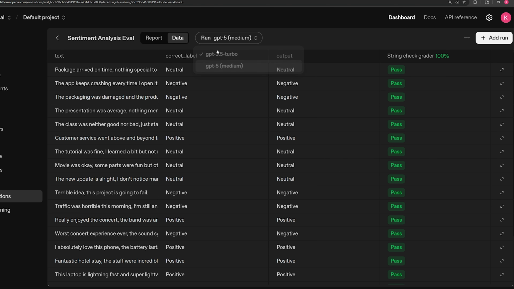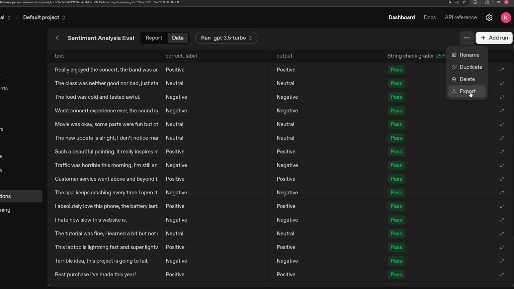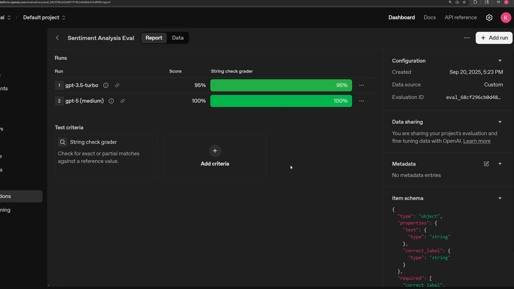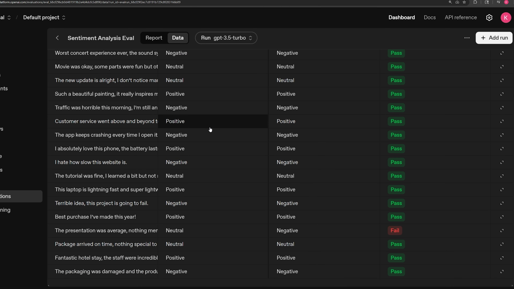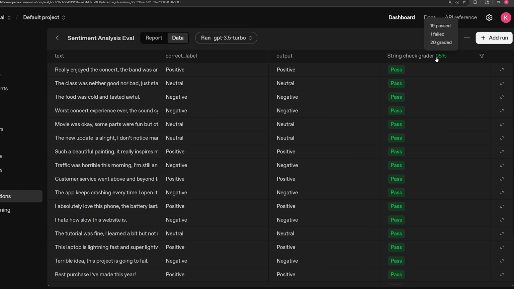And you can switch between runs, that's nice. You can also export the data if you want to. If you want to store it somewhere, give it to somebody. Now, also, if you've ever done machine learning before, you're never just going to take the accuracy at face value, right? This is only 20 rows, so this is good enough. But if you have a larger eval or test set with a different distribution of positive and negative samples and also neutral, the accuracy will not be representative of the quality of the model, okay?